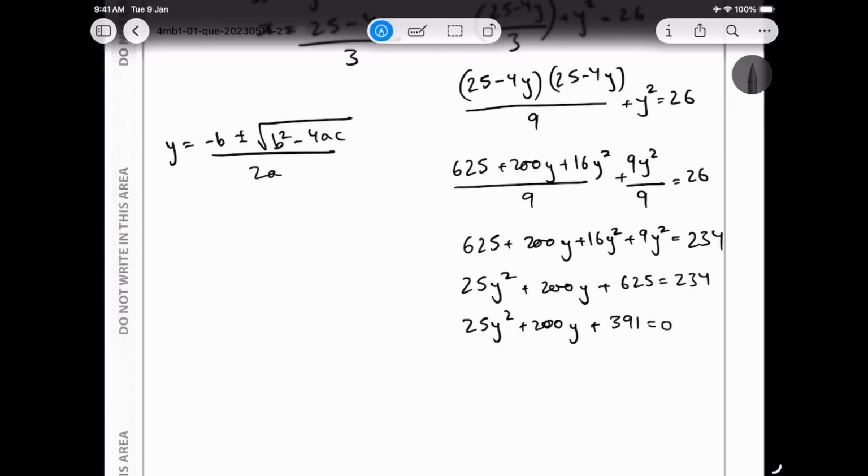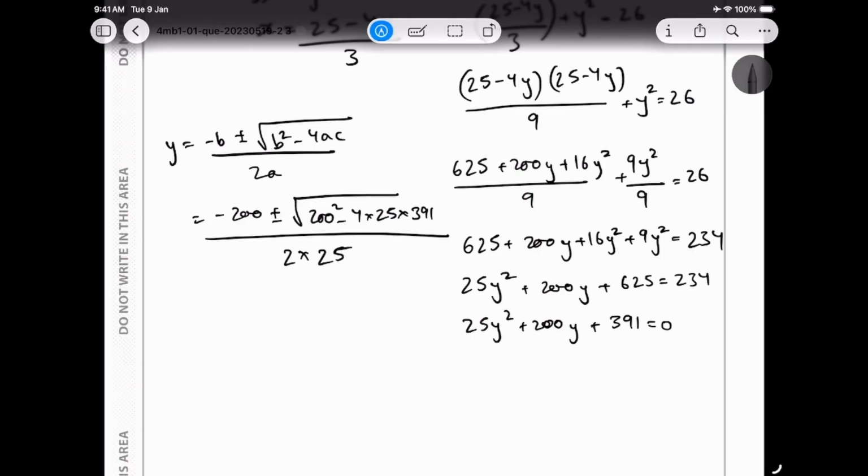divided by 2a. I get my b value, which is 200 plus minus 200 squared minus 4 into 25 multiplied by 391. It is very important for you all to show the working for the quadratic solving, because if you don't show your working, they have the full right to deduct marks. Although you guys have the option in your calculator, it is a practice that is required for you all to show the working for the quadratic.